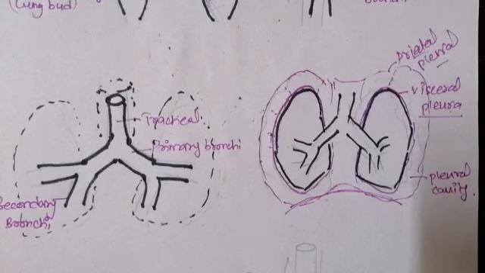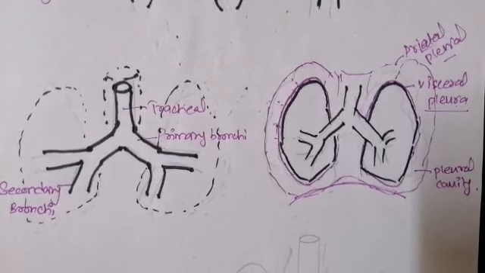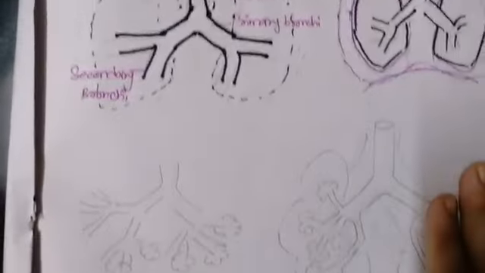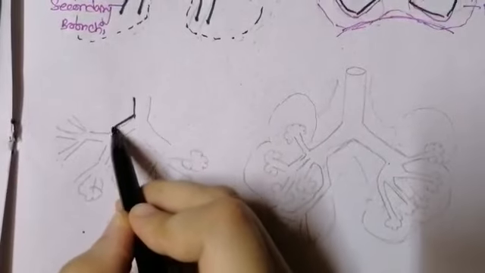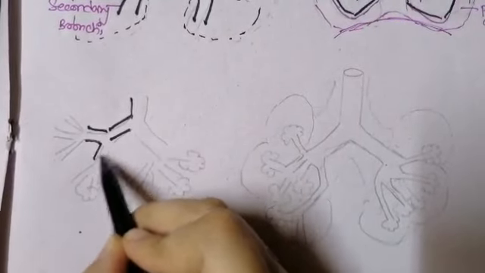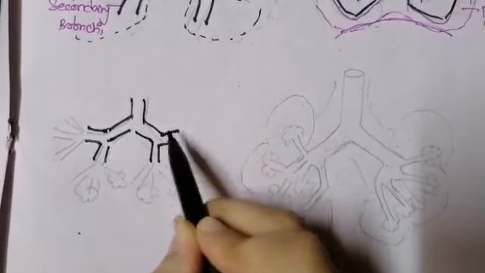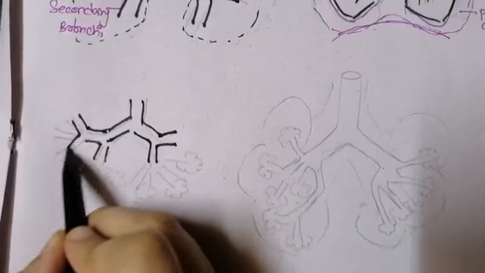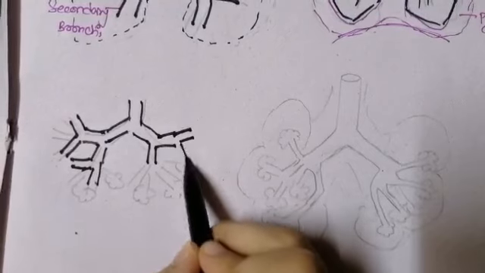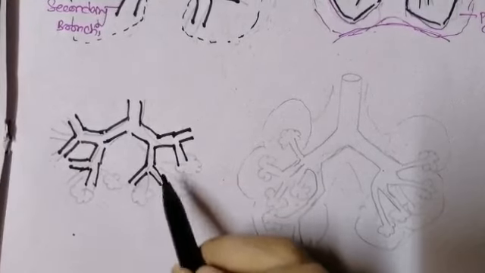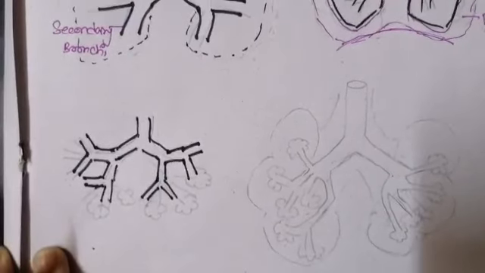Now coming to the next stage of the development of the respiratory system, what happens when the visceral and the parietal pleura have been developed? In the next step, there will be a development of the tertiary bronchi. Here you can see these are the trachea, these are the primary bronchi, then there will be secondary bronchi. From the primary bronchi, here also the primary bronchi, the secondary bronchi, and then there will be more bifurcation that is called the tertiary bronchi. And these tertiary bronchi are larger in number than the secondary bronchi, and they are smaller in size. So there will be more and more development of the bronchi that we call the tertiary bronchi.